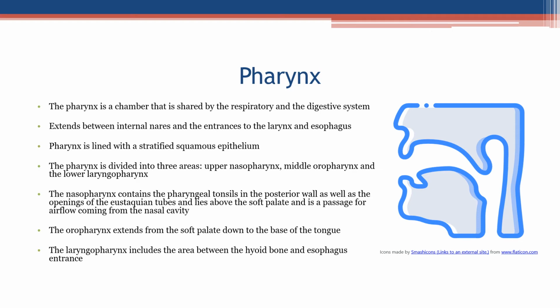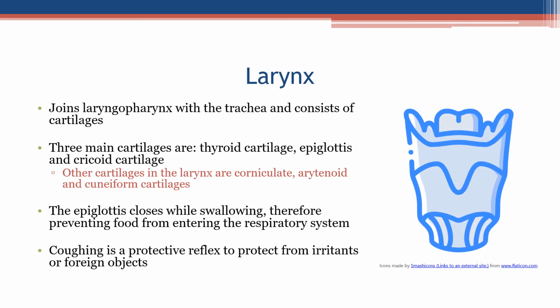The pharynx is lined with a stratified squamous epithelium. The pharynx is divided into three areas: upper nasopharynx, middle oropharynx, and the lower laryngopharynx. The nasopharynx contains the pharyngeal tonsils in the posterior wall as well as the openings of the eustachian tubes and lies above the soft palate and is a passage for airflow coming from the nasal cavity. The oropharynx extends from the soft palate down to the base of the tongue. The laryngopharynx includes the area between the hyoid bone and esophagus entrance.